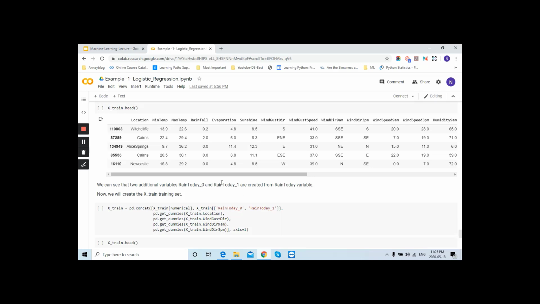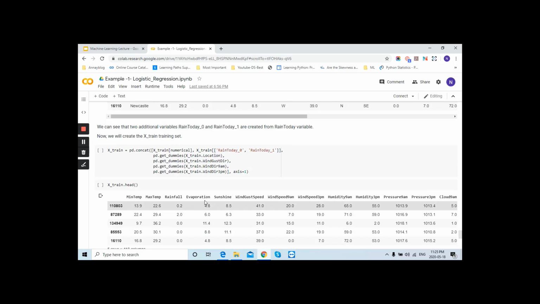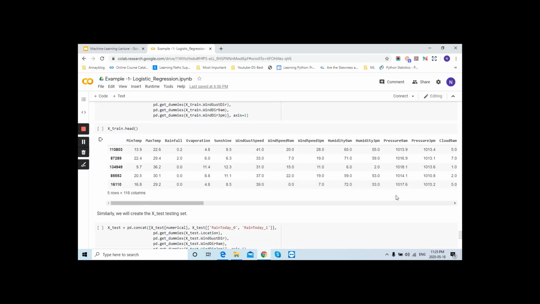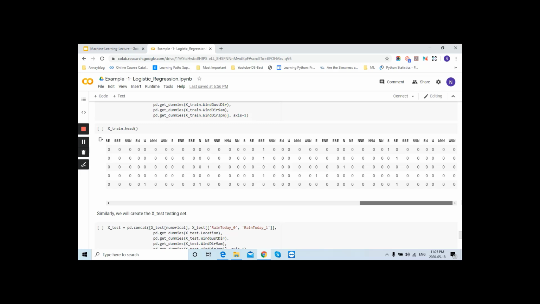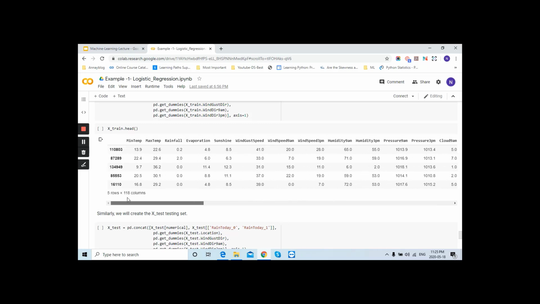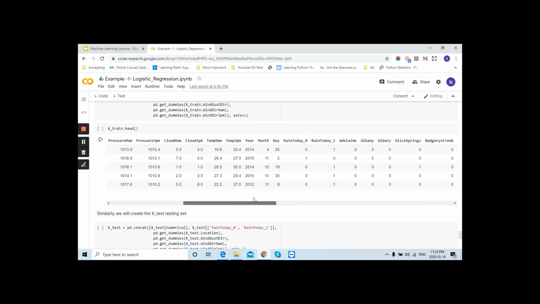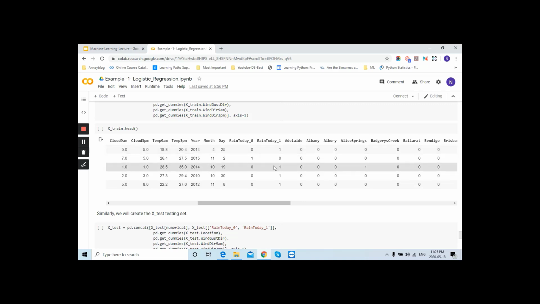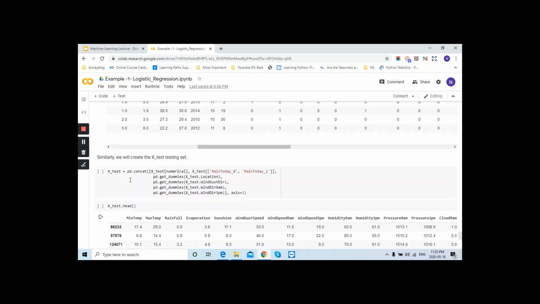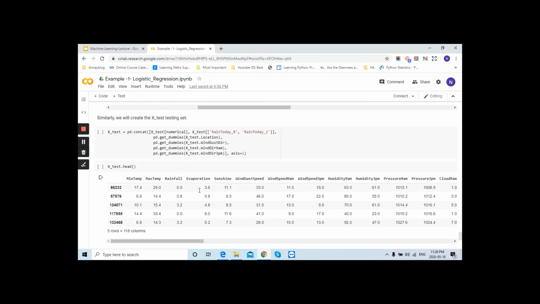Okay. Now we will concatenate these 2 variables and put them into the data set. It will look like this. Okay. Now we will consider the test data again, applying the same function on that as well.